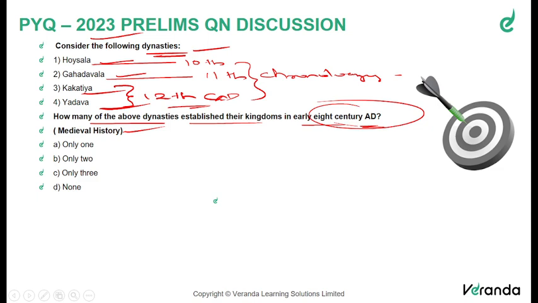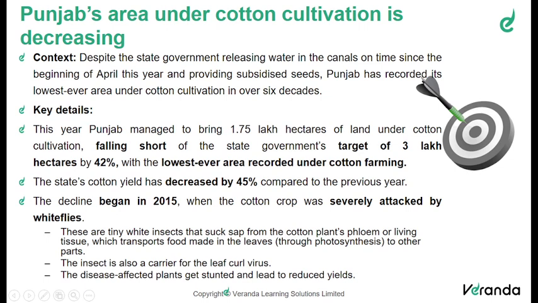in the post 10th century time period, and no dynasties mentioned in these options were there in the early 8th century AD. So we can see that the right answer to this question is option D, that is none of these. Okay, so this was one of the questions which was asked in 2023 prelims, which is based on medieval history. Moving on to the editorial analysis from Indian Express.